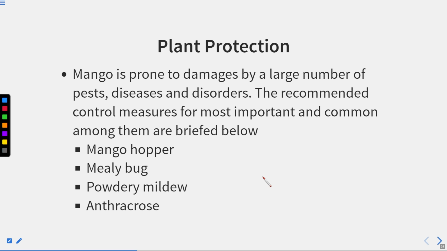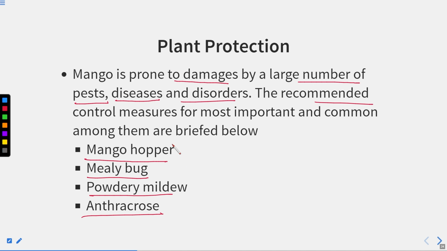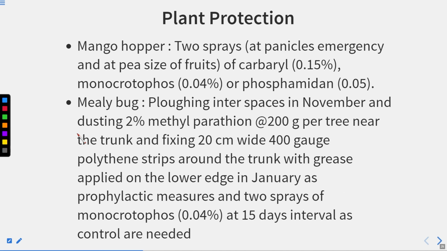Now plant protection. We have to protect our plant from the different types of pests. So mango is prone to damage by a large number of pests, diseases, and disorders. The recommended control measures for the most important and common among them are mango hopper, mealybug, powdery mildew, and anthracnose. So these are some of the very important problems, caused by pests or by fungi, like powdery mildew, which is due to a fungus.